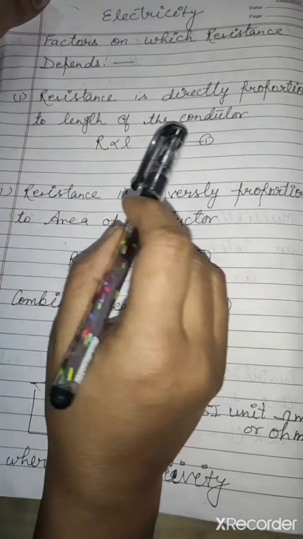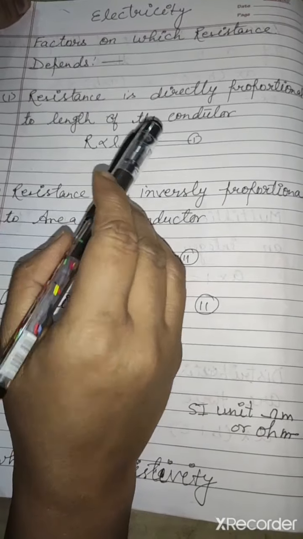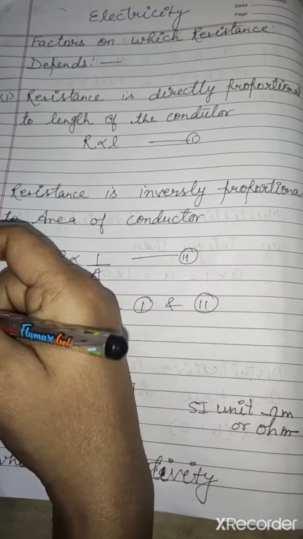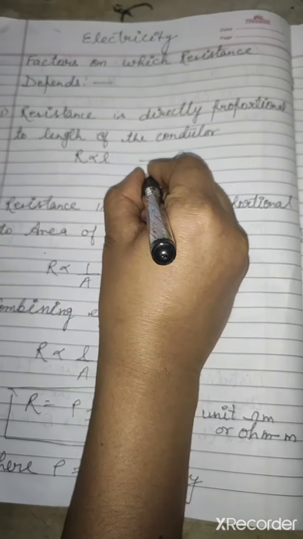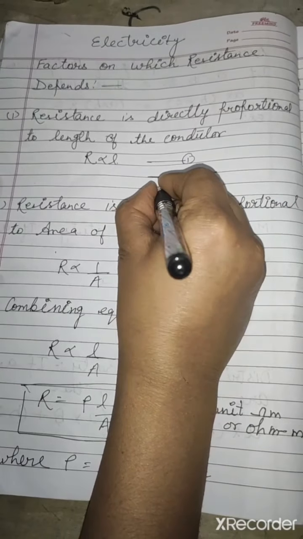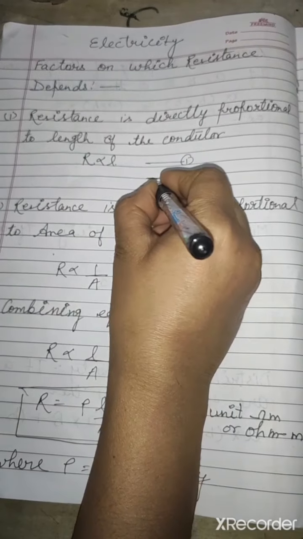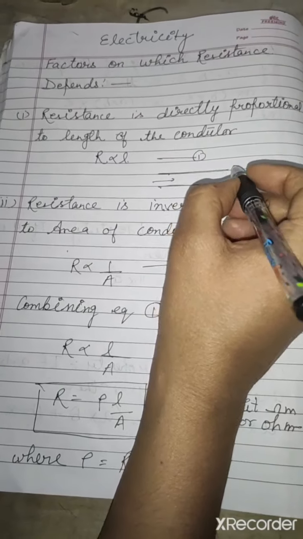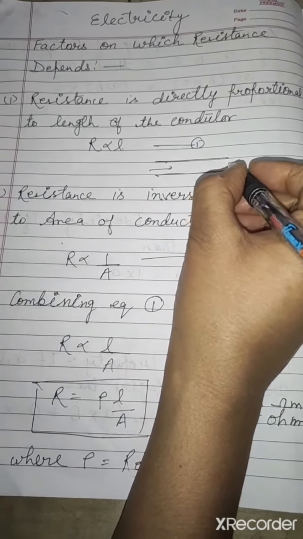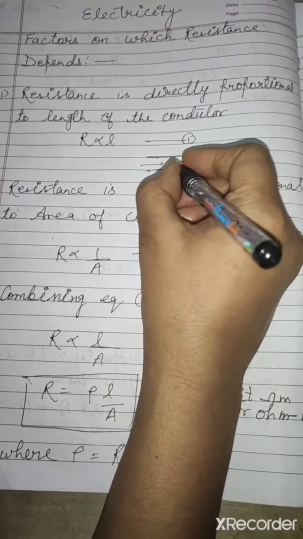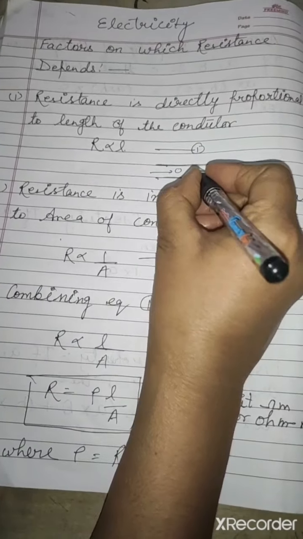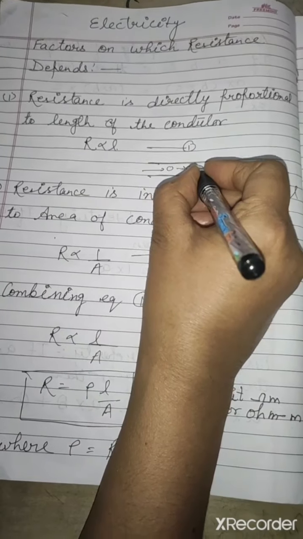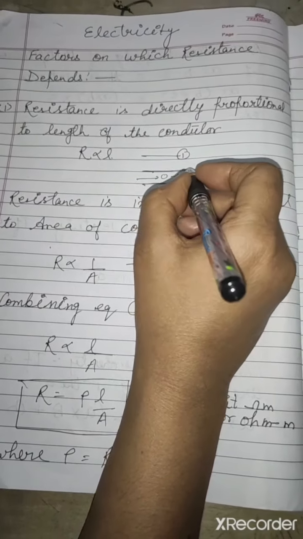The resistance is always directly proportional to the length of the conductor. How will I explain it to you? If you are going in a line for your sports period, and only your class is going, there is not that much rush, and the possibility of colliding with each other, hitting each other, is less.